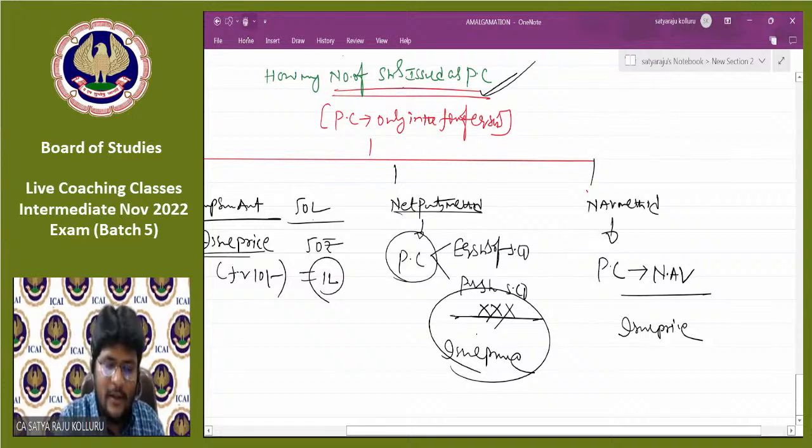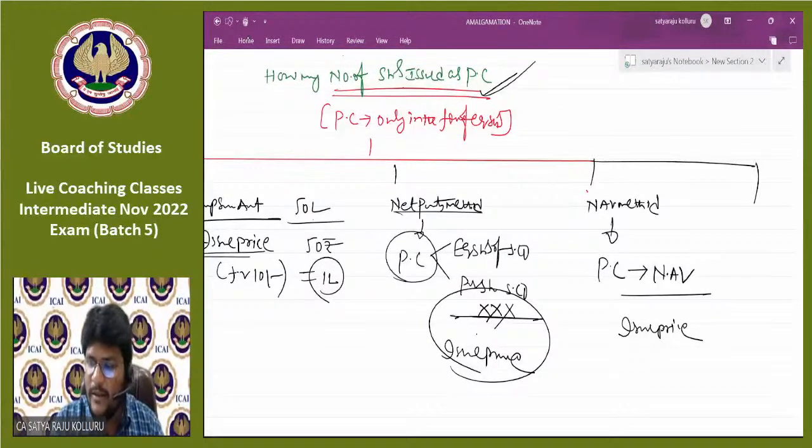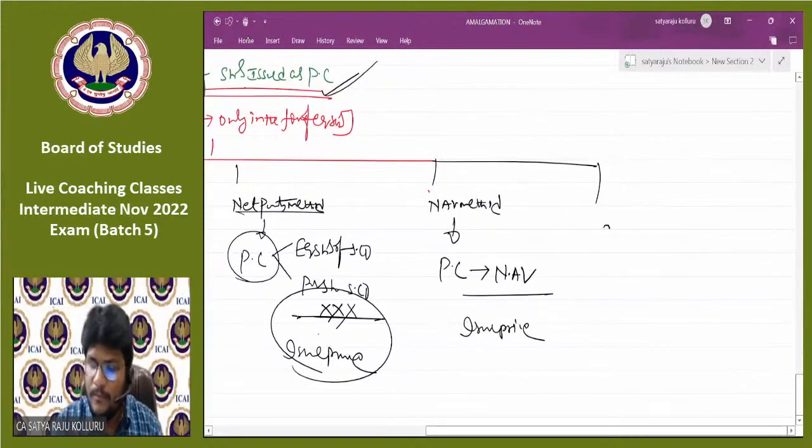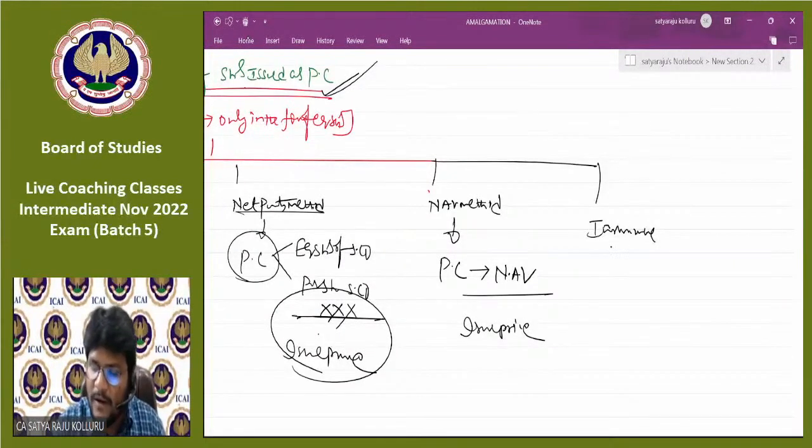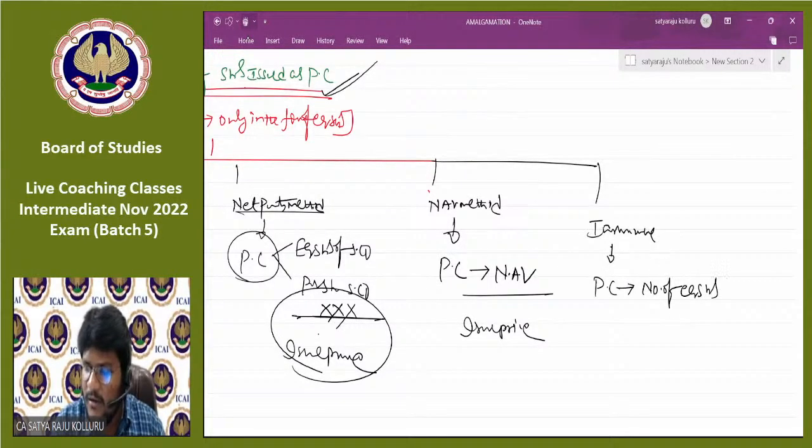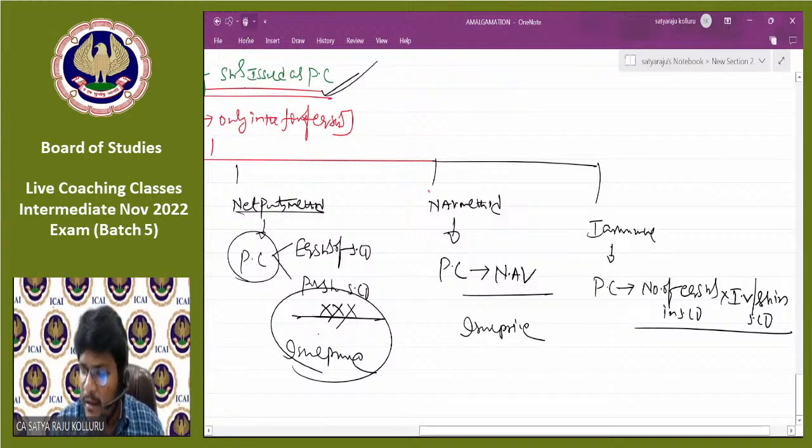Next, what is the last method, guys? Intrinsic value method. Concentrate. Sir, how do I know how many shares are issued as PC in the case of the intrinsic value method? First, you need to calculate PC. What is the PC in the case of the intrinsic value method? PC in the case of the intrinsic value method is nothing but the number of equity shares in the selling company into the intrinsic value per share in the selling company, divided by issue price.